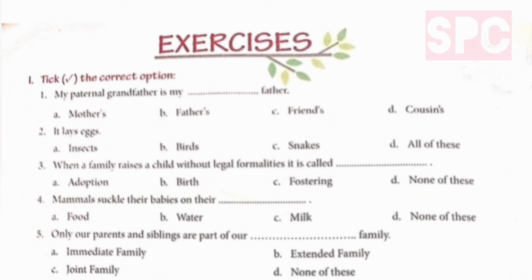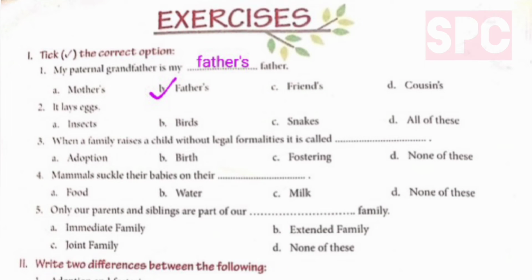Question number 1. Tick the correct option. First part. My paternal grandfather is my dash father. Mothers, fathers, friends, cousins. So children, here in the blank we will write fathers.